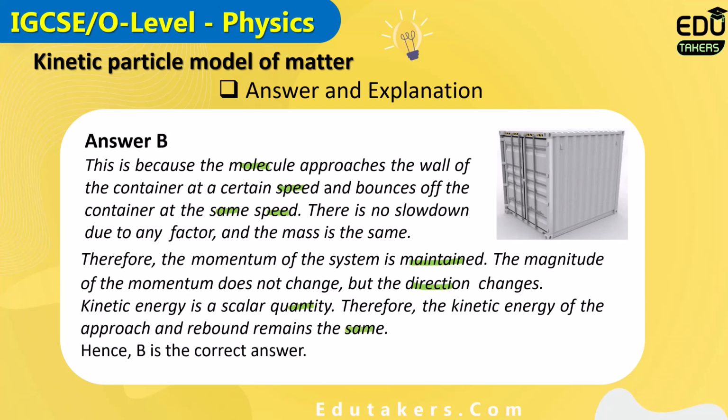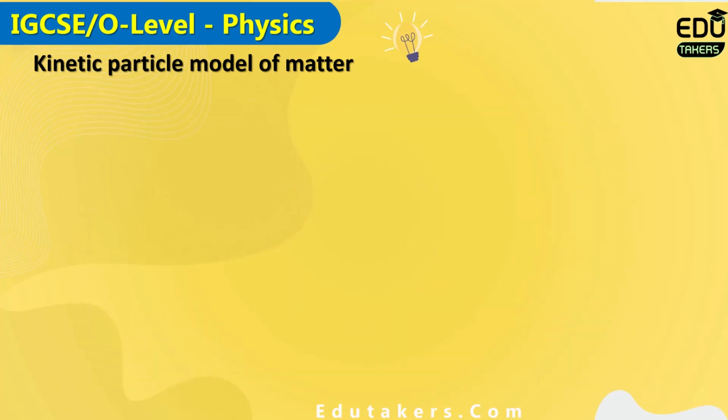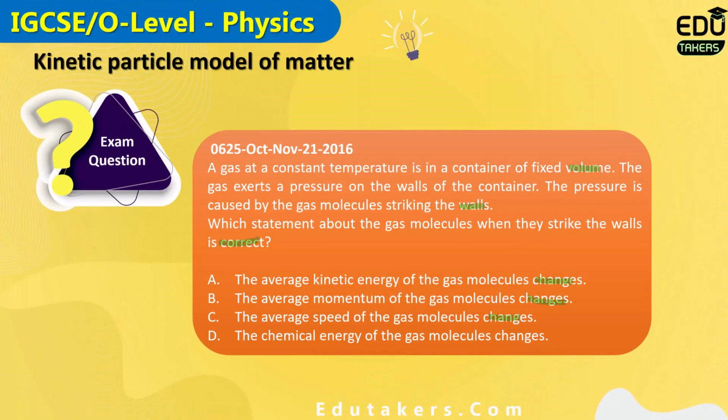So I can simply say here there would be a change in momentum. Hence B is the correct answer. Let's go back and see the answer B. In answer B, the average momentum of the gas molecules changes, which is the correct answer because in this case when the gas molecule strikes the wall, there would be a change in momentum by changing the direction of the velocity.